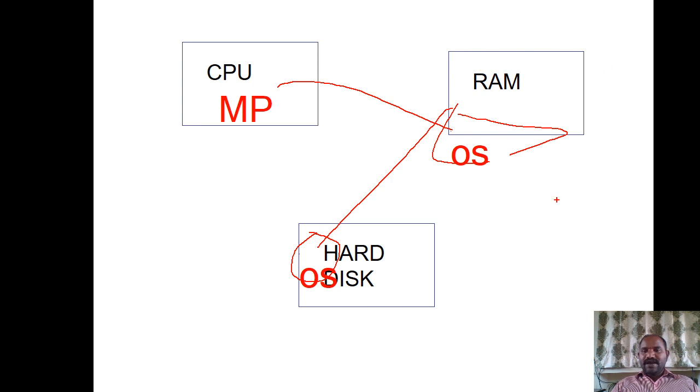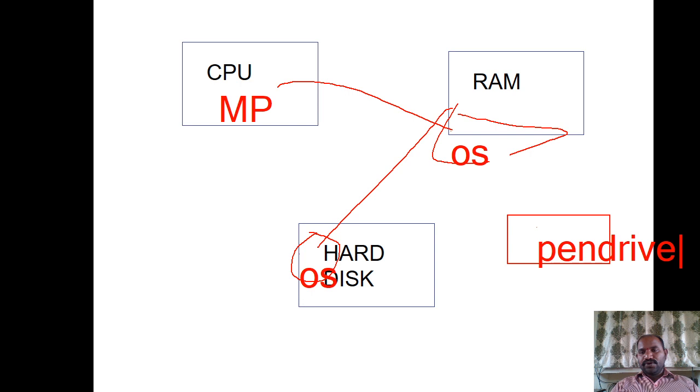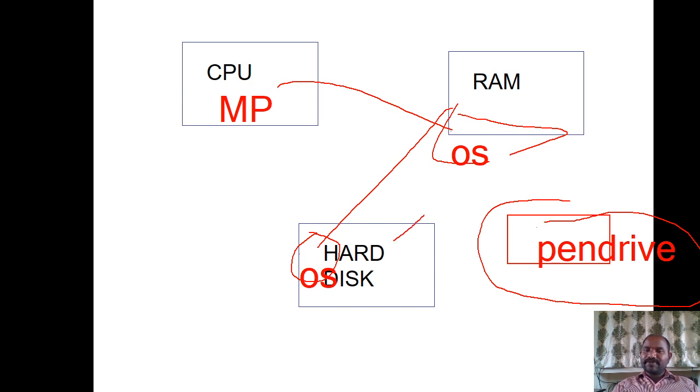Let us suppose I'm inserting a pen drive. If you want your computer to come to know that a pen drive is inserted, there is an application written and installed inside the OS. Soon after you insert your pen drive, that pen drive application is automatically loaded from the hard disk into the RAM space, and the starting address of this pen drive application is given to the microprocessor. Because of that, the pen drive is recognized by your microprocessor.